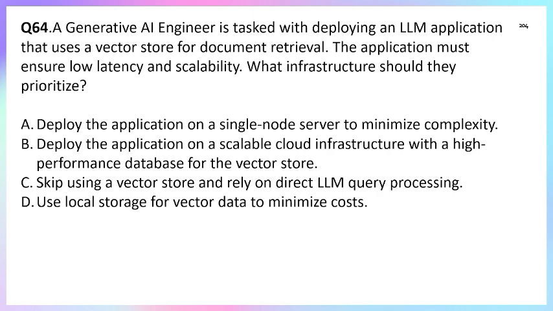Why is answer A not correct? Because it's a single node, it cannot scale, right? Option C, why is option C not correct? Because skipping the vector store breaks retrieval augmented generation, meaning RAG, and leads to poor performance and high cost. Option D, why is option D not correct? Because it saves cost but sacrifices both scalability and latency under load. So the correct answer is option B. Deploy the application on a scalable cloud infrastructure with a high performance database for the vector store.